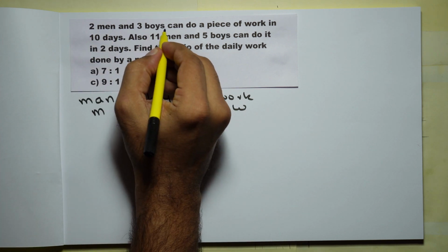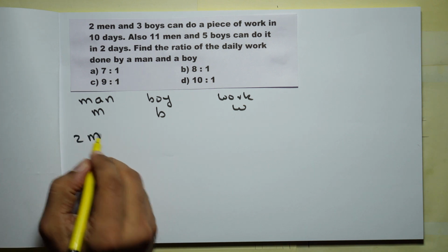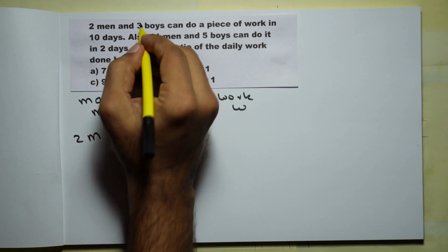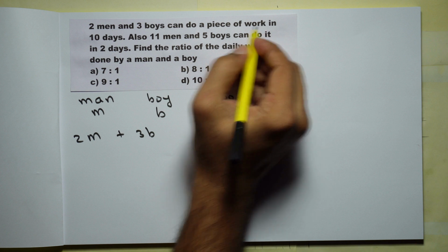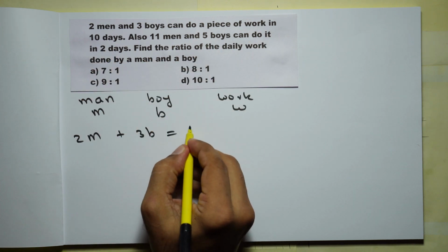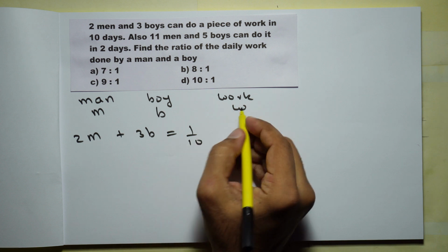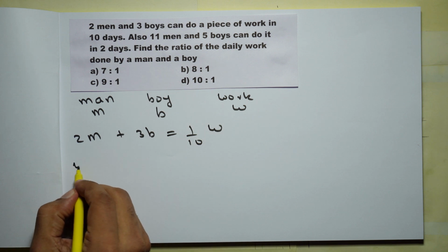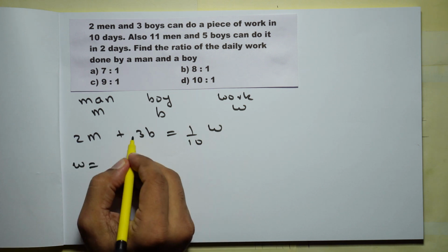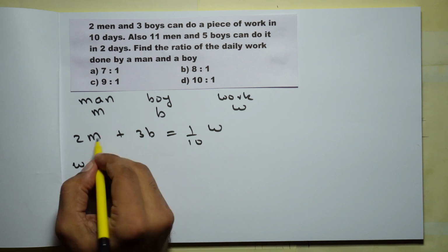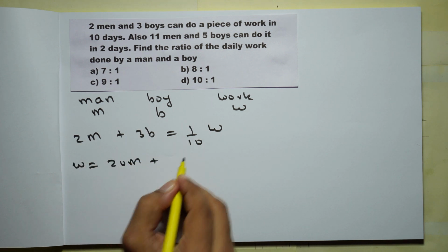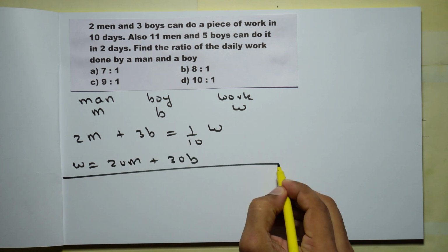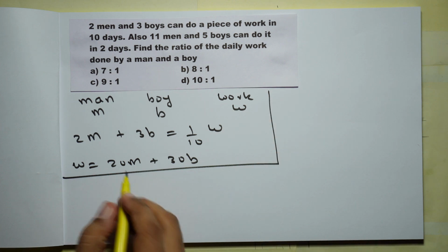Now 2 men and 3 boys. So one man in one day will do M amount of work, so 2 men will do 2M amount of work, and 3 boys. They can do a piece of work in 10 days, so every day they will do 1/10th of the whole work, and the whole work is W. So we can form the equation like this. From this you will get W is equal to, I'll just cross multiply by 10. So 10 into 2M, that will be 20M plus 3 into 10 gives you 30B. So this is the first equation that you get.